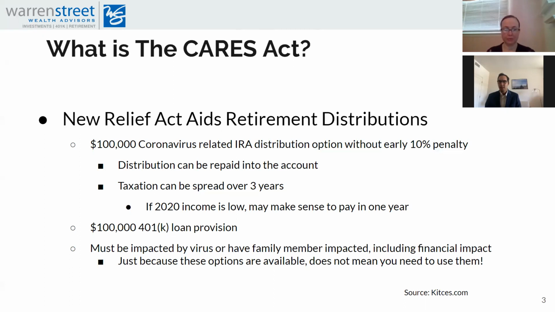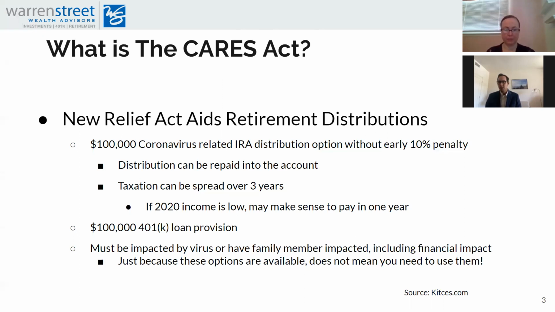You have some additional flexibility in how this distribution is either taxed or potentially even repaid into the account. So if you took a $100,000 distribution from your IRA, for example, you have the ability to either repay that money into the account and pay no tax on it at all, and you have basically a 3-year time period to be able to do that. Or you also have the ability, if you want to keep the money, to have the tax on that distribution spread over a 3-year time period.